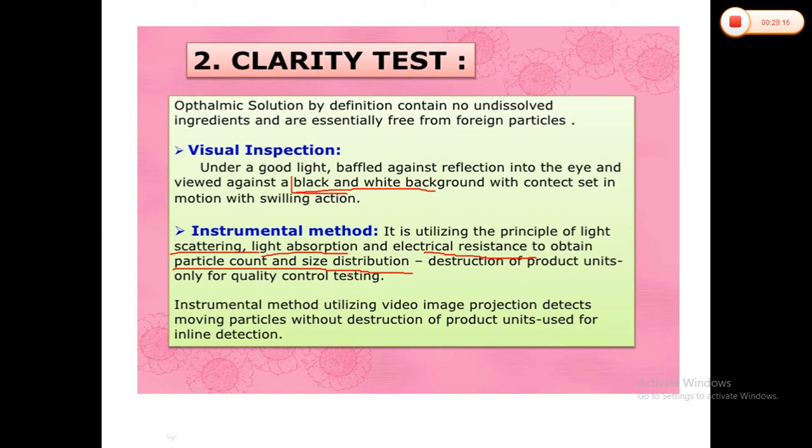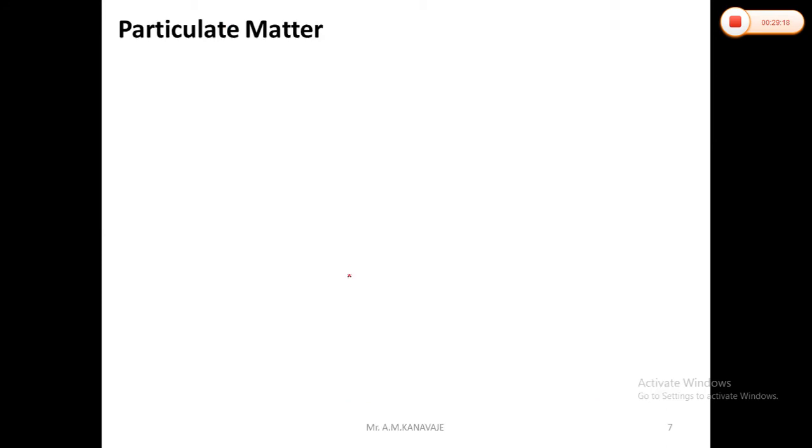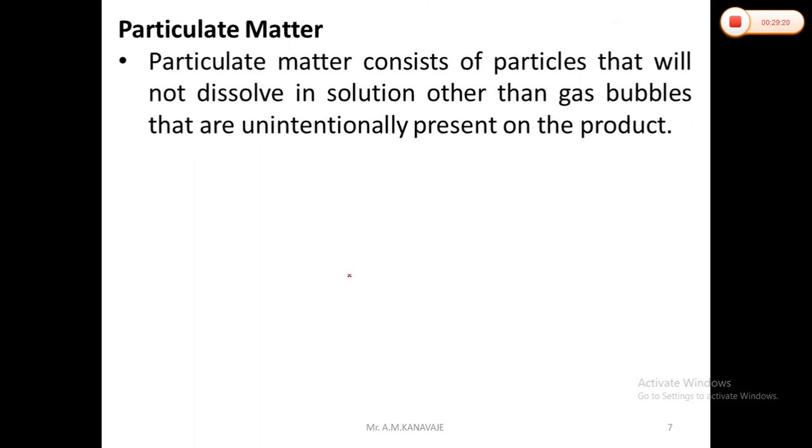These are the same methods that can be used. Then the particulate matter in specific formulations: particulate matter consists of particles that will not dissolve in the solutions, other than the gas bubbles, that are unintentionally present in the products.